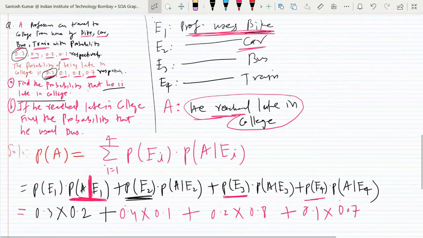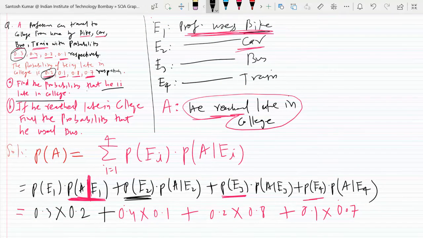Check that. All the data was given in the question. We used all the given data, put in the values, and now you multiply and tell me the answer.